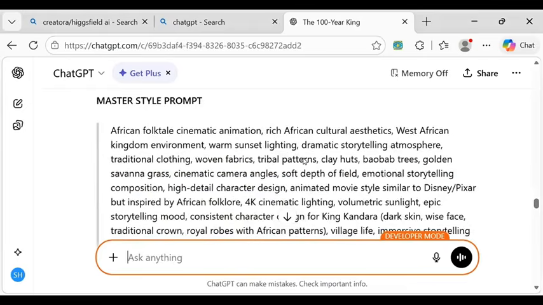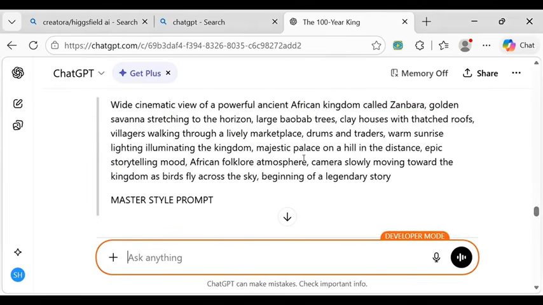The first thing you have to do is move up here, and let's go to Grok AI.